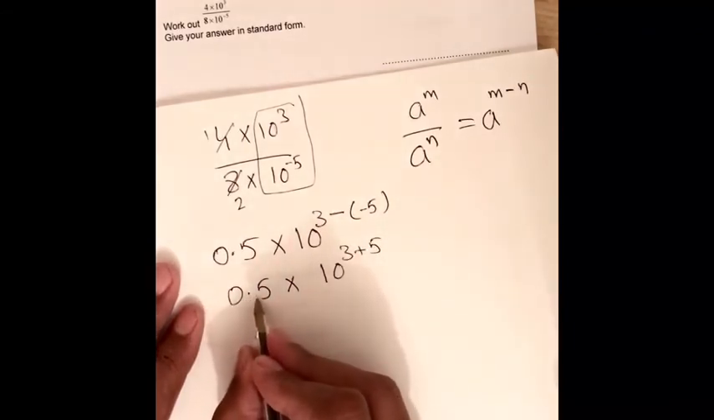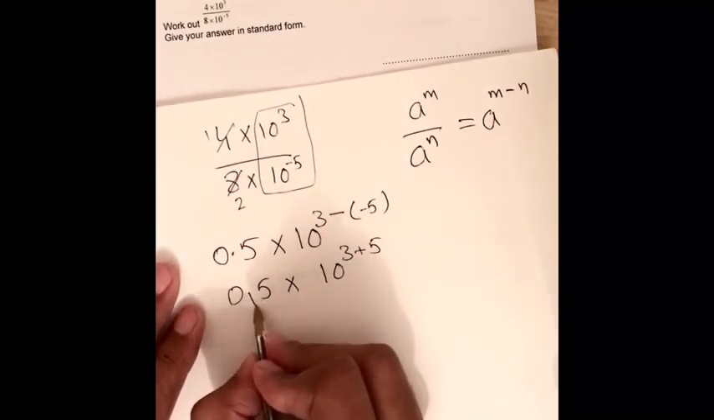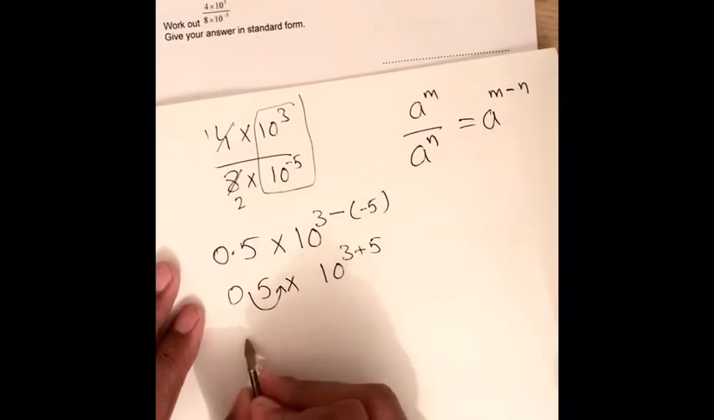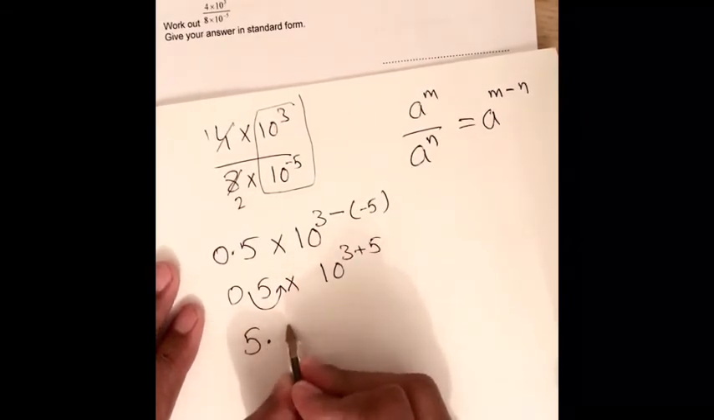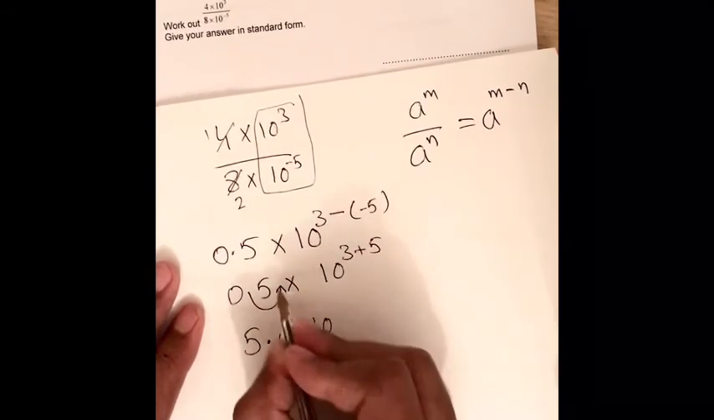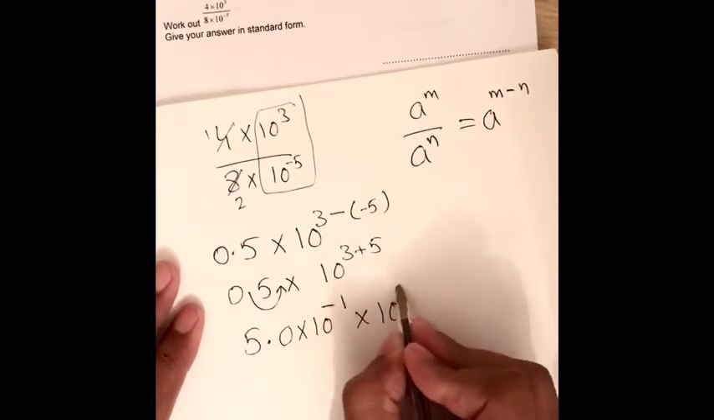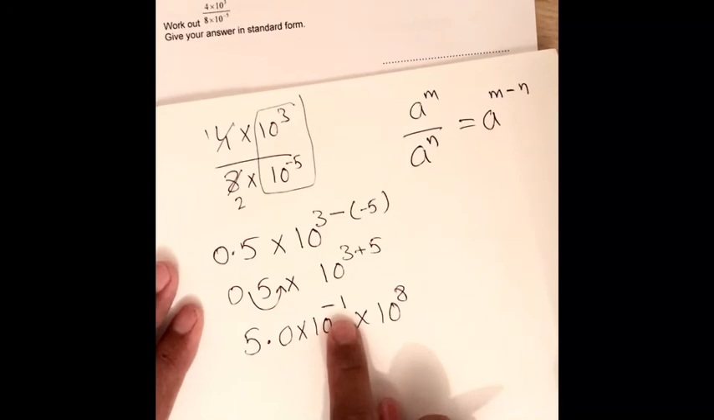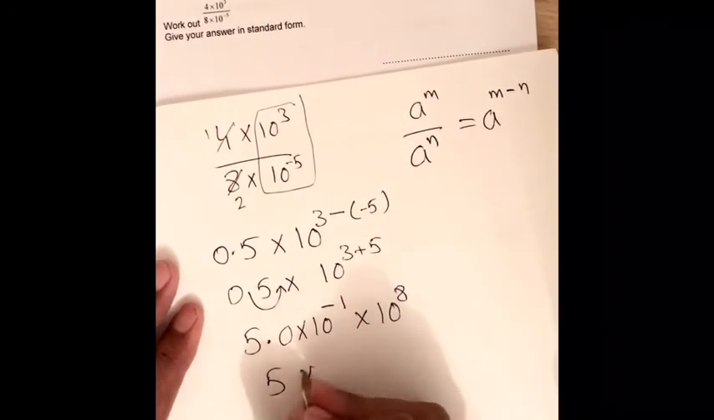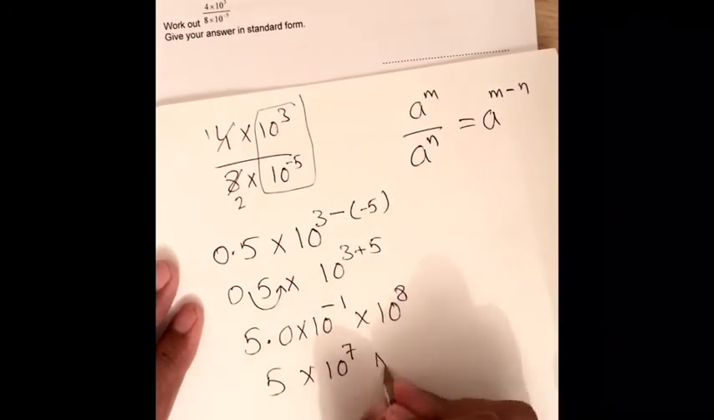But here this is less than 1. We have to convert that decimal to here. So 5.0, 10 power is going to be negative 1. The 10 power is positive 8. So 8 take away 1 gives 5 times 10 power 7. This is our answer.